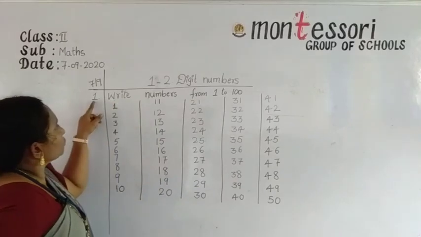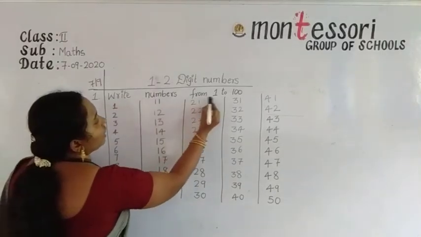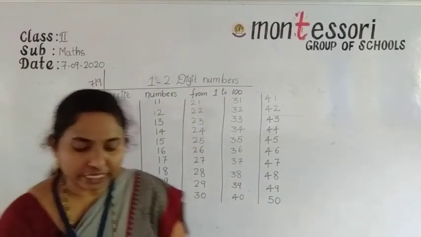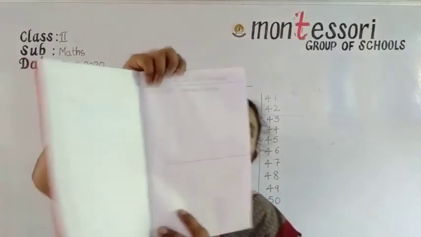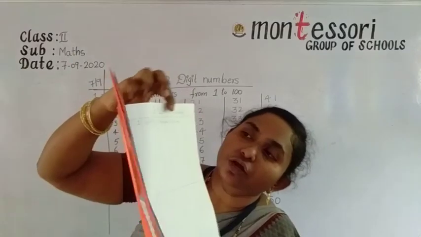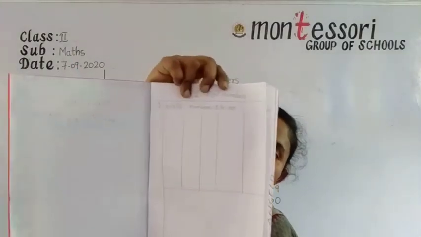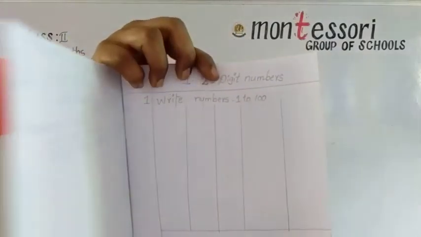Students, first you write the question, write numbers from 1 to 100. So now take your notebook and write like this. Write numbers 1 to 100.